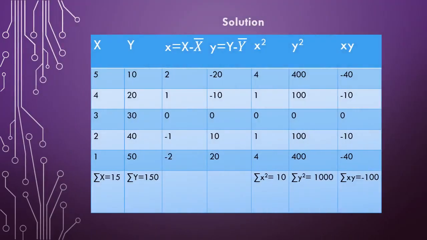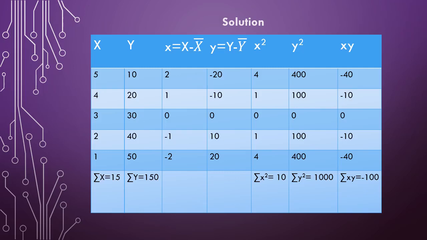So now the solution. x and y are the values given in the question, and you need to write those down in the first two columns. So x values are 5, 4, 3, 2, 1, and y values are 10, 20, 30, 40, 50. Next you need to calculate the summation of x, which is equal to 15, and the summation of y, which is equal to 150.